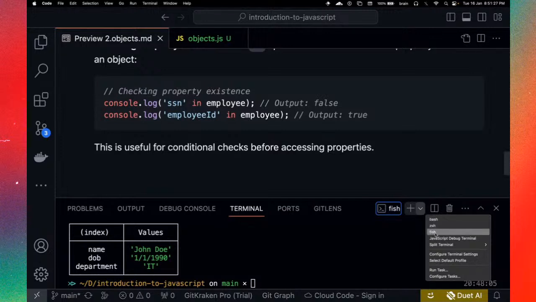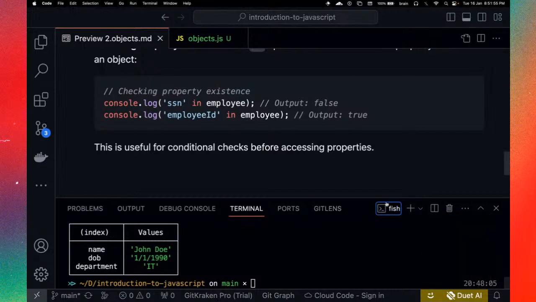We have Bash on Linux or Mac, and if you're using Windows, you can get Bash with Git Bash. If you're not using Git Bash, then what you have is cmd and PowerShell, which also work. Just run the command node and put in the name of the file. That works well. Forget about the extensions I use; that's not necessary.